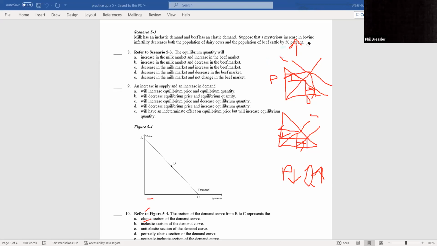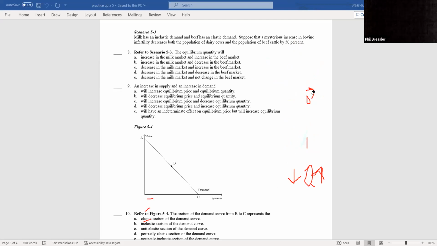Now it could give you a double shifter with supply and demand going down. I think if you know the double shifter, that's how I broke it down, 2 graphs and looking at what happens to price and quantity. You should be okay in that respect.